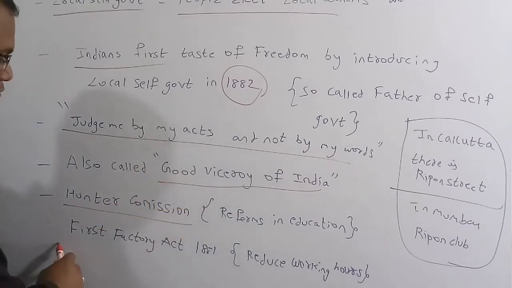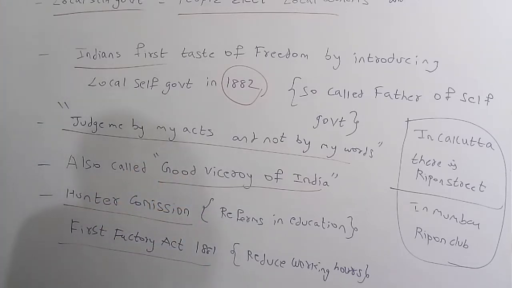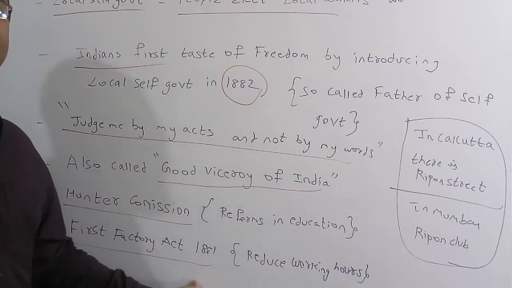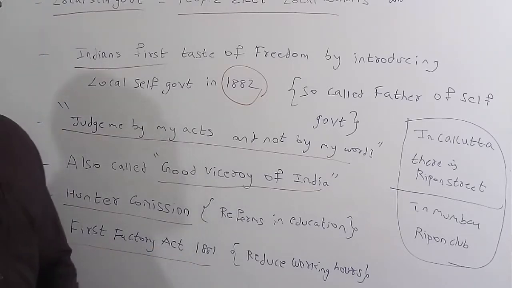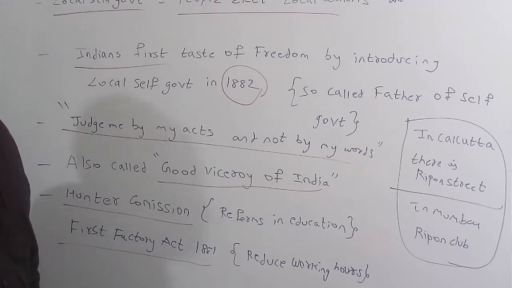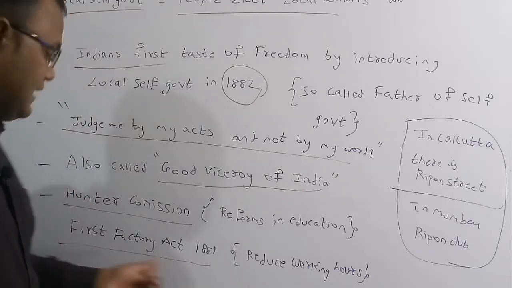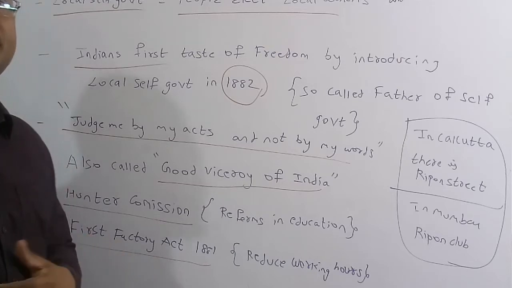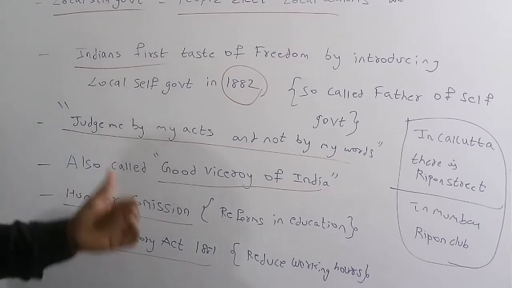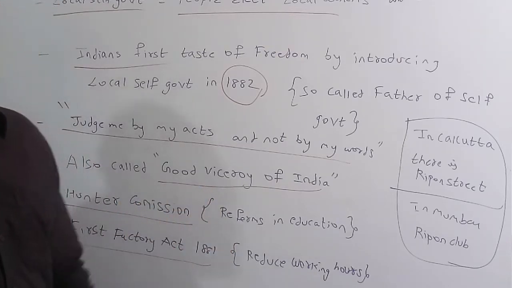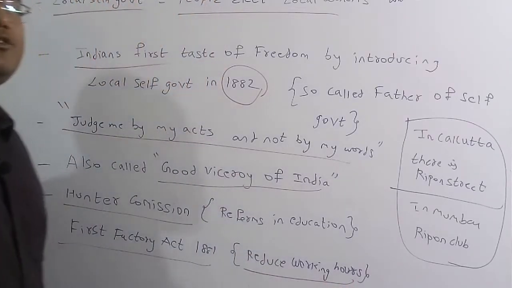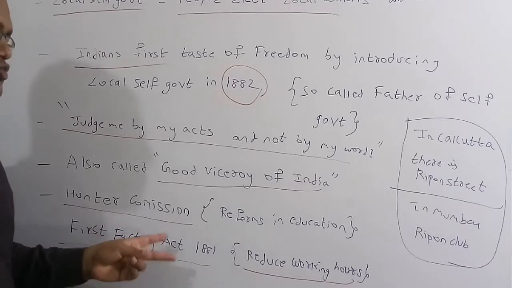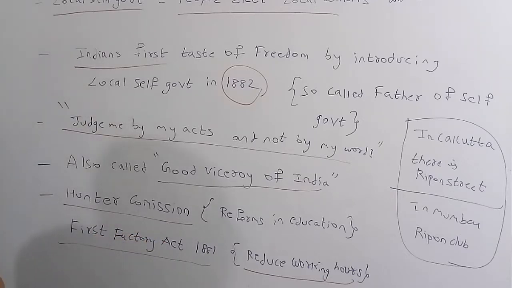And he also introduced the first Factory Act of 1881, because before 1881, the native Indians had to work for a lot of hours. Because of this reason, he introduced the first Factory Act 1881. Now the working hours for the native Indians have been reduced. So these are the two important things introduced by Lord Ripon.